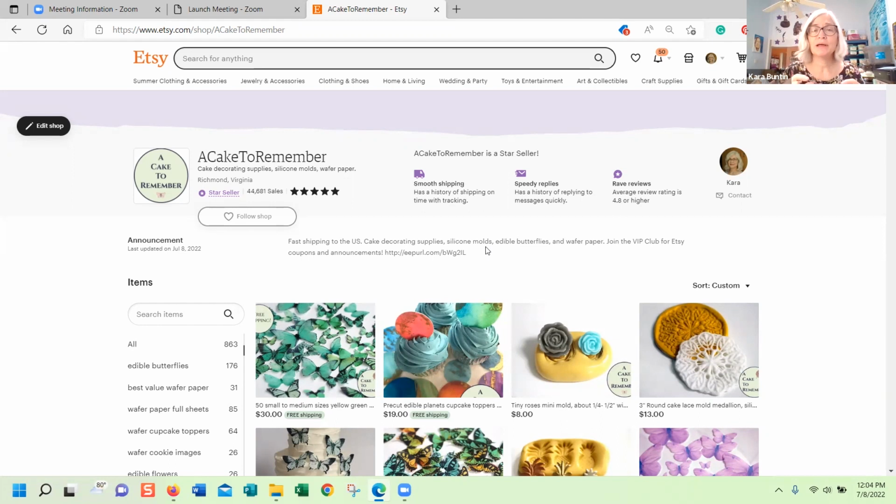And I keep it to 2 lines because when you have an announcement that's longer than that, a little button that says read more shows up on the page and people don't click that. I've seen people with shop announcements that are paragraphs long. This is not the place to put information like that because people don't look at it. You need to put that in your About section or the shop policies, whichever is more appropriate. Your About section is probably not the place to put things about your ordering or your return policy. That's the policy section, which is way down at the bottom of the page.